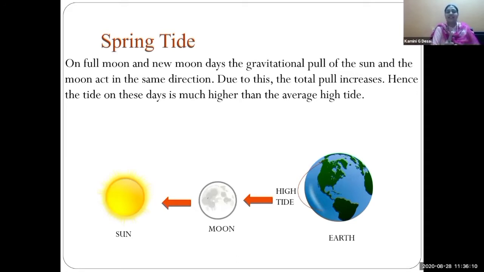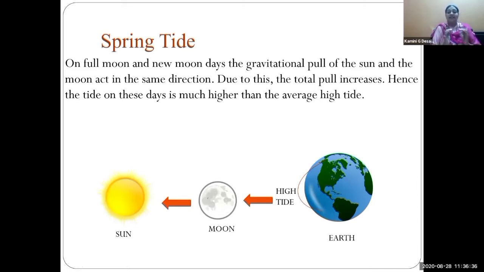See on your screen, on the full moon days and the new moon days, means 2 days in a month, it occurs 2 times. The force of the moon and sun. The moon is in the middle. The earth, the moon and the sun, they all are in the same line. It is in the same direction.